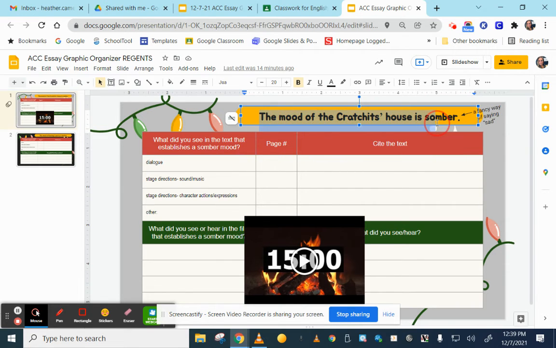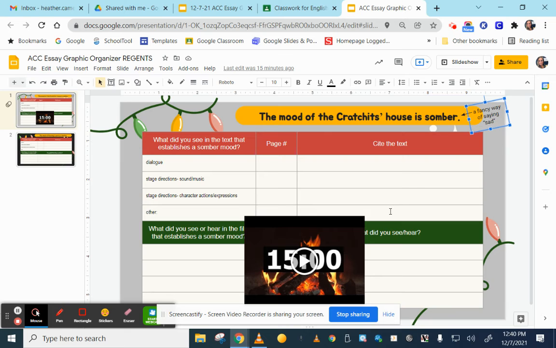The mood of the Cratchit's house is somber. And I gave a little note right here because somber is a fancy way of saying sad. I just couldn't bring myself to type sad here. The mood of the Cratchit's house is sad. That's such a basic word. You guys can work with a word that's a little bit more advanced. So that's why we're using somber. A great place to look would be scene 4 or scene 5 if you're trying to prove that the mood of the Cratchit's house is somber.